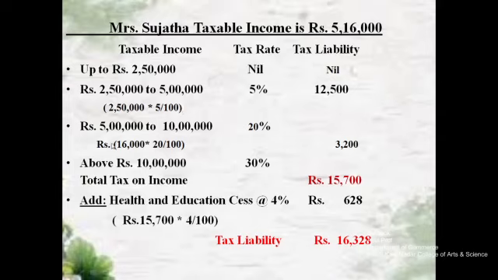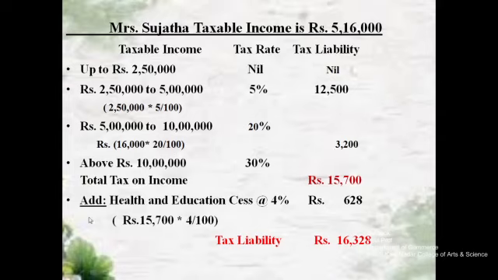Then her taxable income is in the 5,00,000 to 10,00,000 slab, as her income is 5,16,000. So only 5,00,000 to 5,16,000 has to be compared, because her taxable income is 5,16,000. The difference between 5,00,000 and 5,16,000 is 16,000. For 5,00,000 to 10,00,000, a 20% tax rate is applicable. So the tax on the difference of 16,000 is 16,000 into 20 divided by 100, which is equal to 3,200.